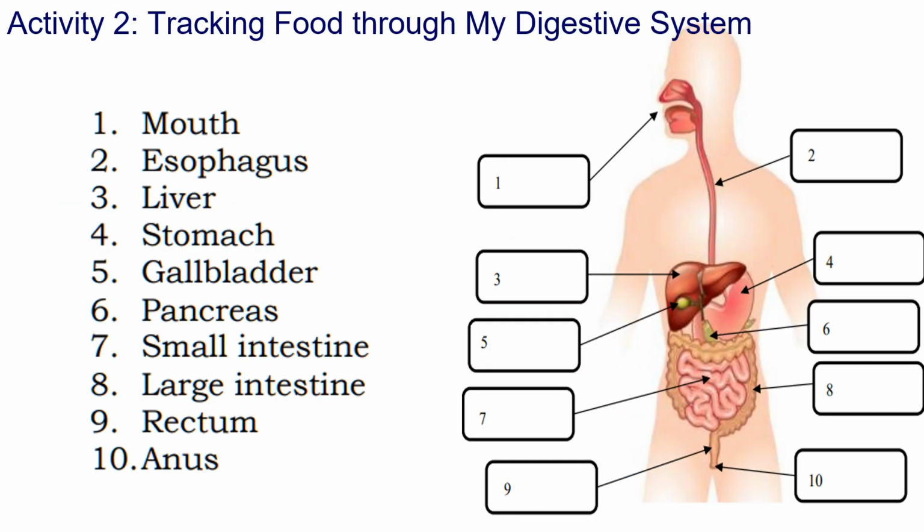So 1 is of course the mouth. Number 2 is the esophagus. 3 is liver. 4 is stomach. 5 is gallbladder. 6 is pancreas. 7 is small intestine. 8 is large intestine. 9 is rectum. And last one is anus.